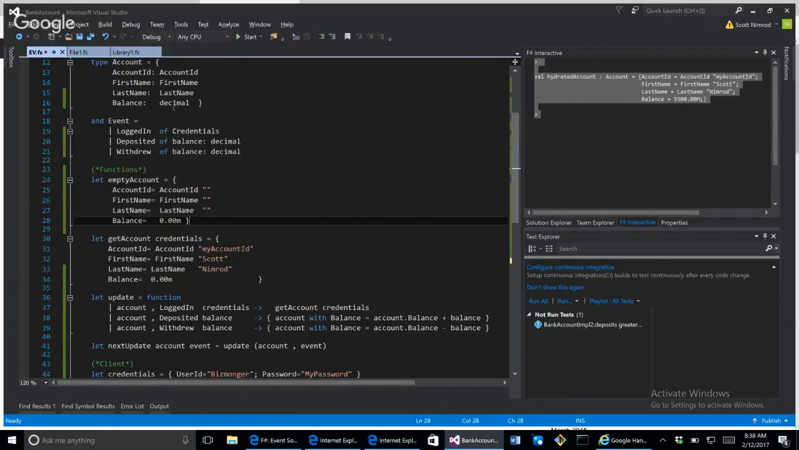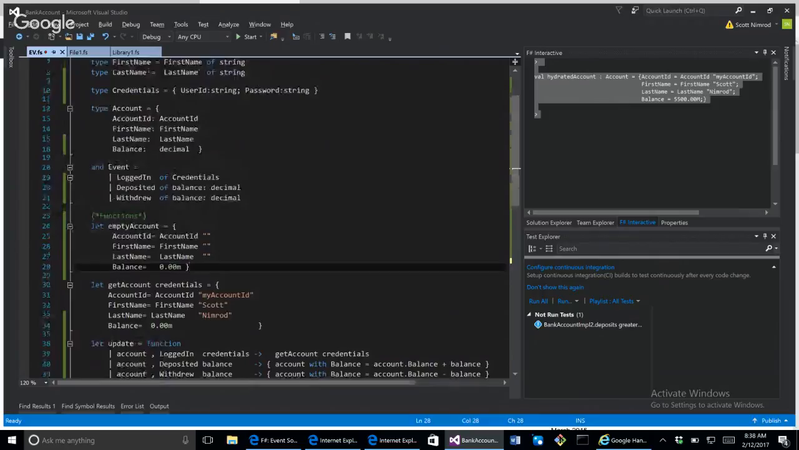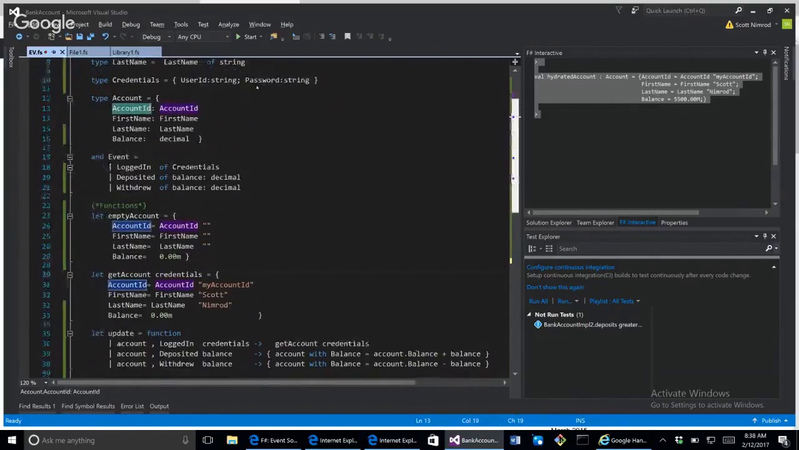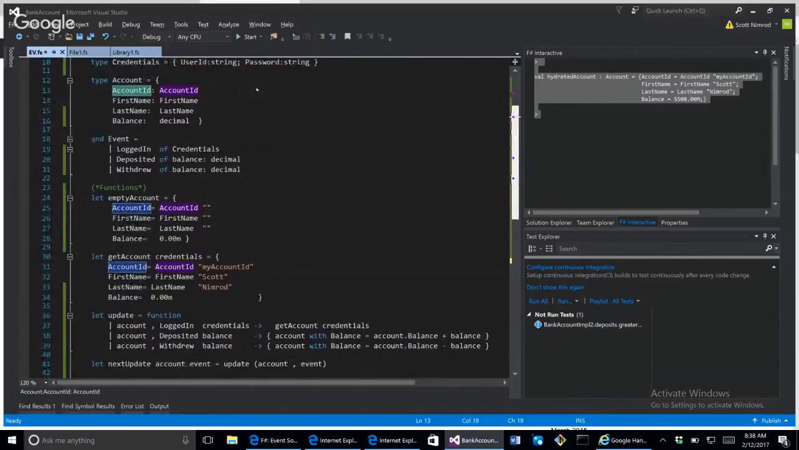Okay, so in this example, this bank account is an aggregate, based on the properties of a bank account ID, first name, last name, balance, etc. Now that's my understanding of the aggregate.